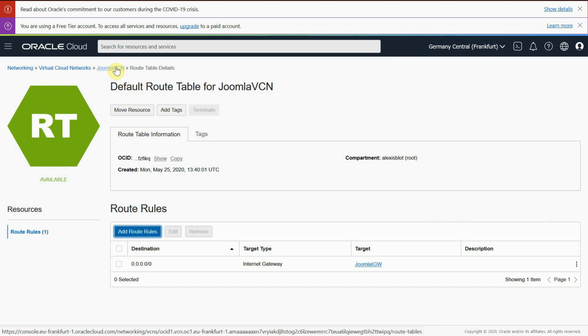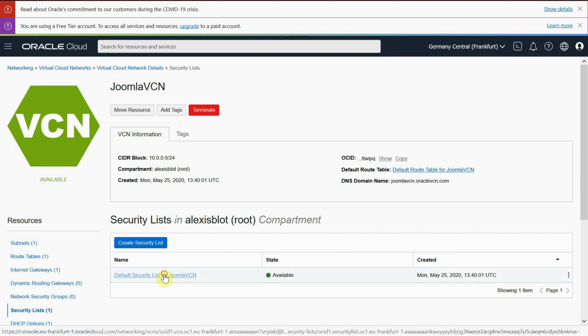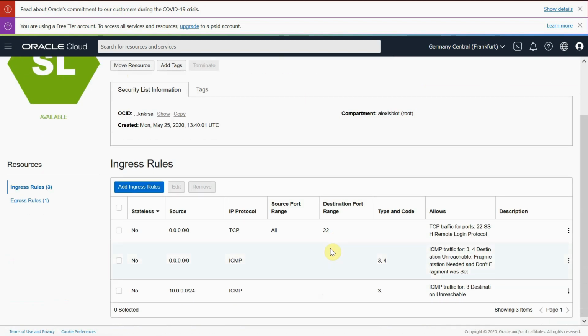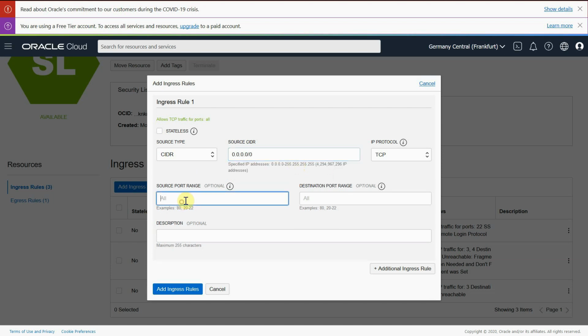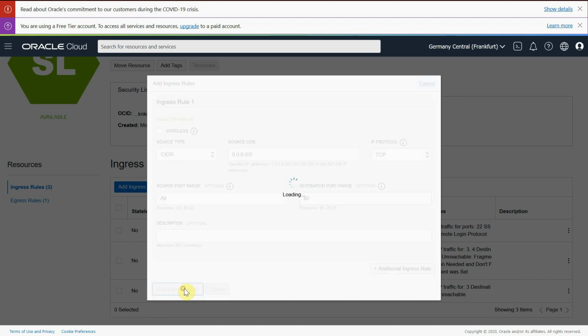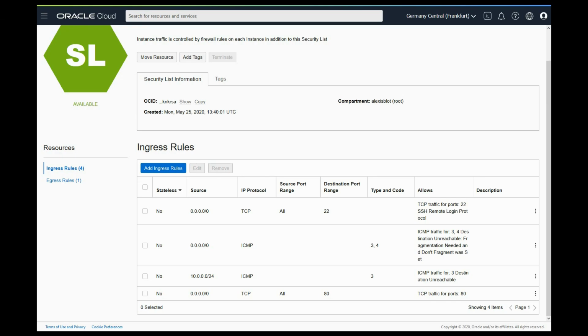And same, we will as well add a rule in our security list in order to open port 80 for the traffic to flow in and out from the internet. So for all the traffic, TCP, all port, and destination port 80. And we add this ingress rule. So we create our rule.